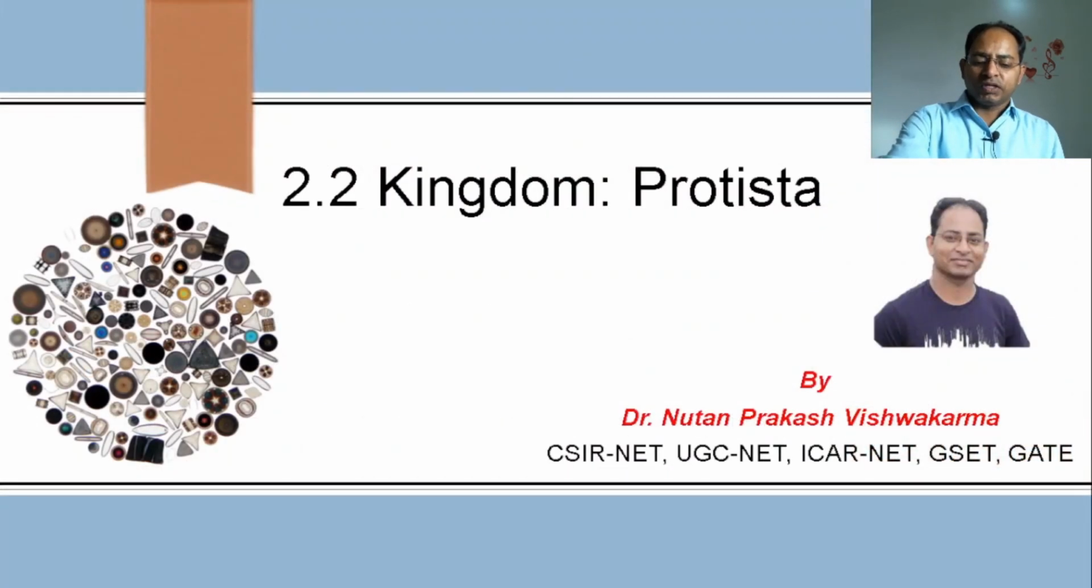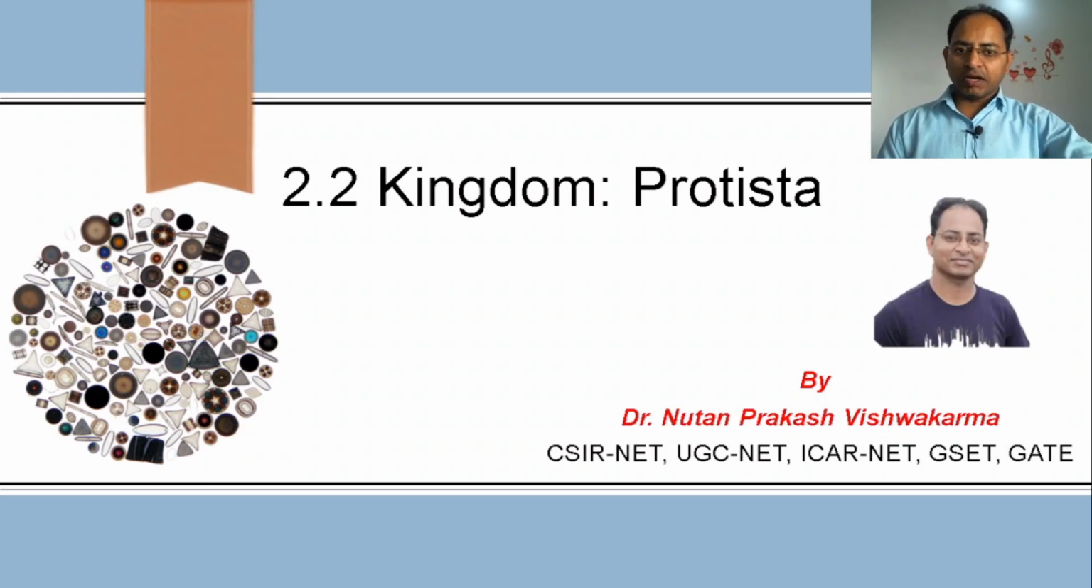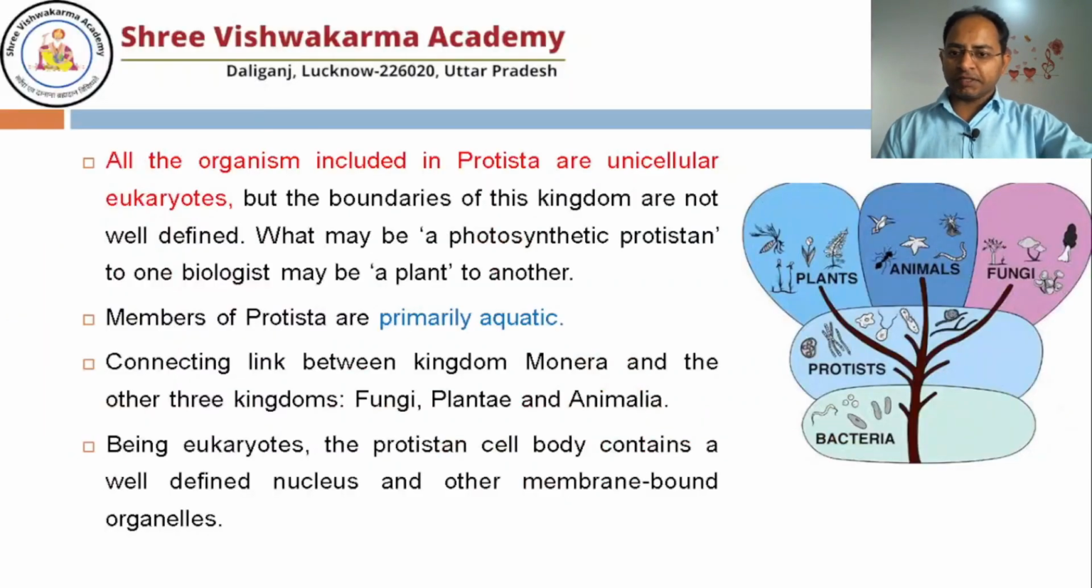So this is all about the kingdom Monera. Now we'll discuss the kingdom Protista. So the general characteristics of the kingdom Protista: as already discussed, all the prokaryotes were kept in the kingdom Monera, and all the eukaryotes which are unicellular in nature, means they are made up of a single cell, we kept under the Protista. So all the organisms included in the Protista are unicellular eukaryotes.